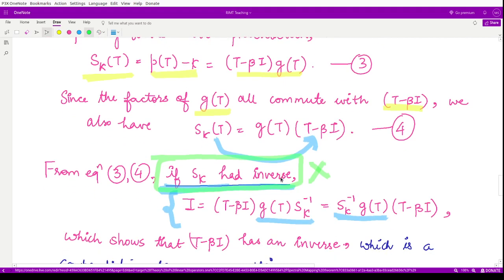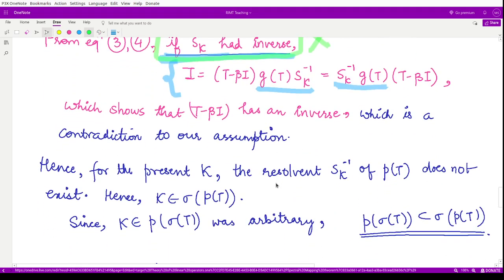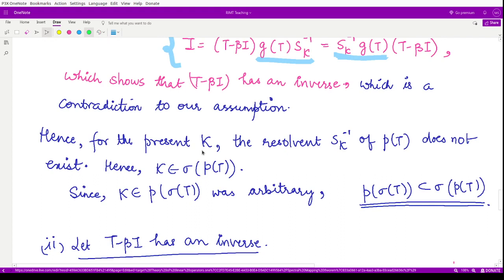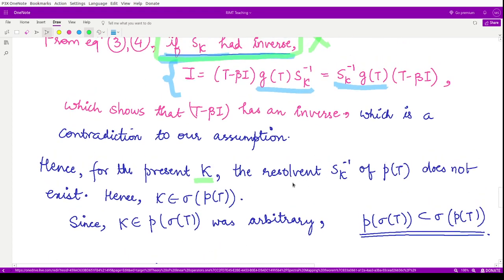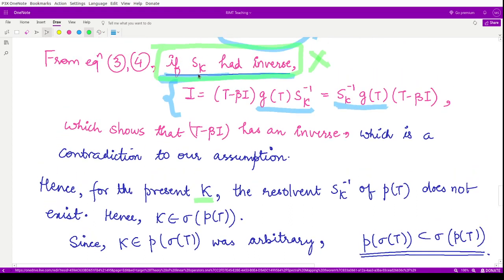If this is not correct, that means for the present kappa, the resolvent, S_kappa inverse of P(T), does not exist. Why? Because S_kappa does not have an inverse, so this does not satisfy the property for the resolvent vector for kappa.